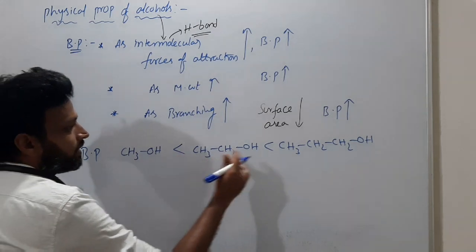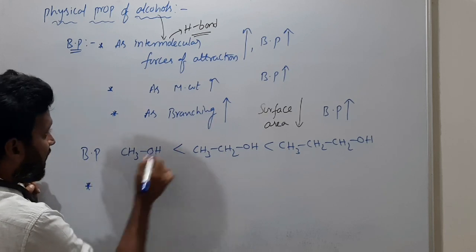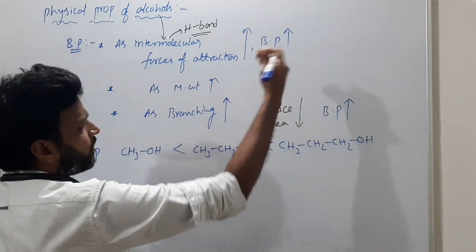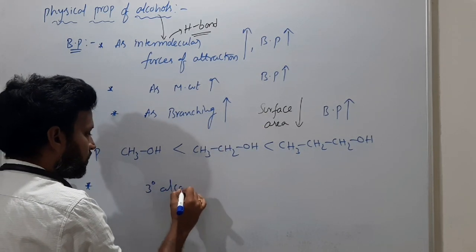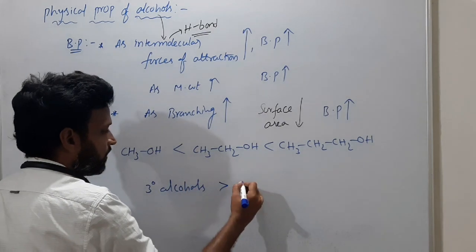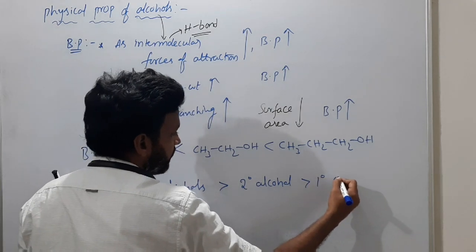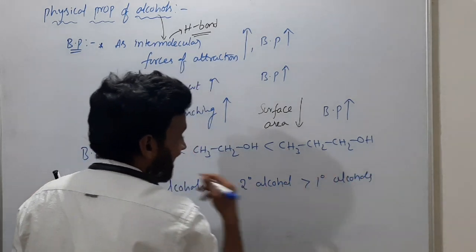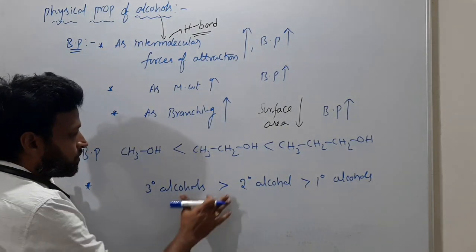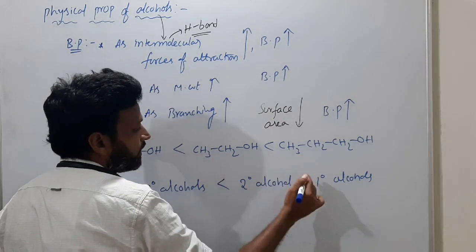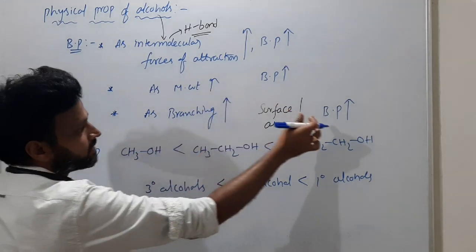So as molecular weight increases, boiling point increases. And next, third, as branching increases, surface area decreases, boiling point decreases. I was confusing things here, sorry.